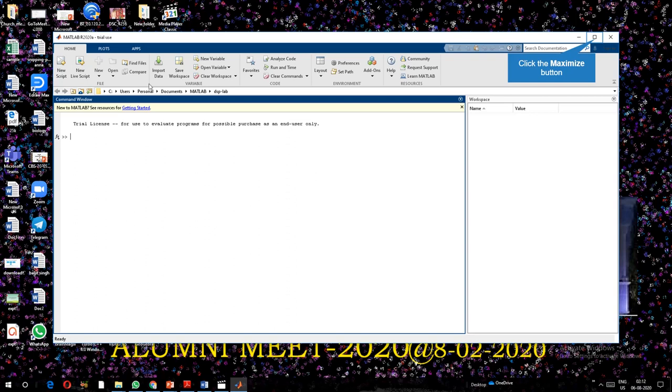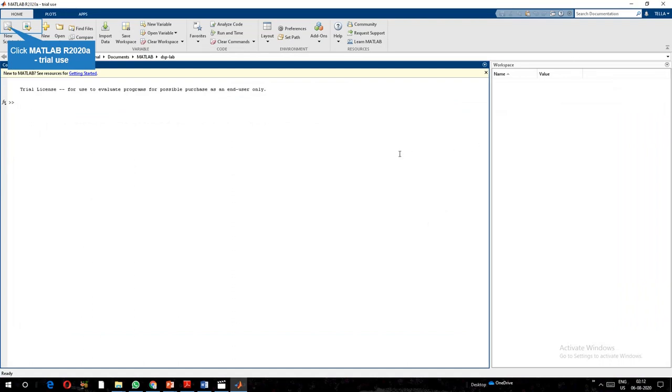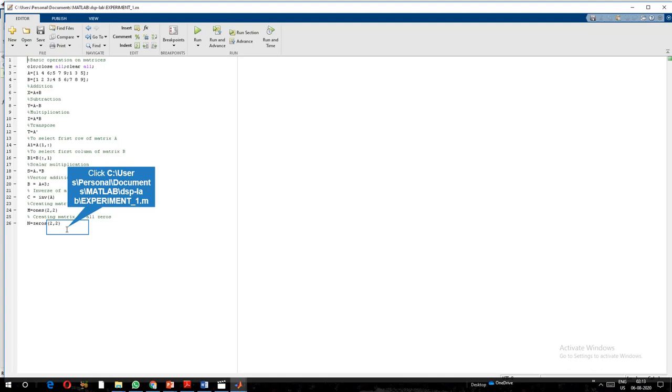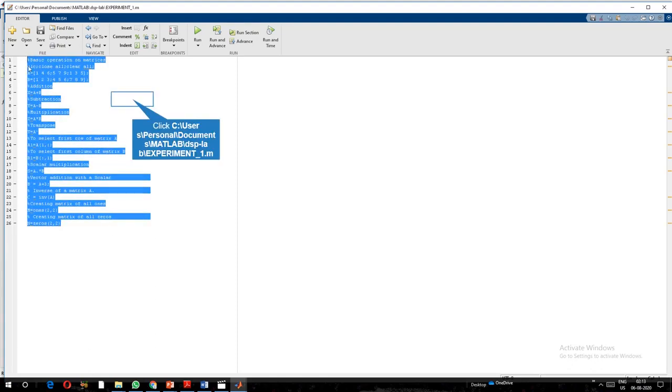I am going to get the MATLAB software. It is R2020A. Yes, this is the MATLAB environment. So I am opening a new script to write a program. I already have some programs. Let me show this program.